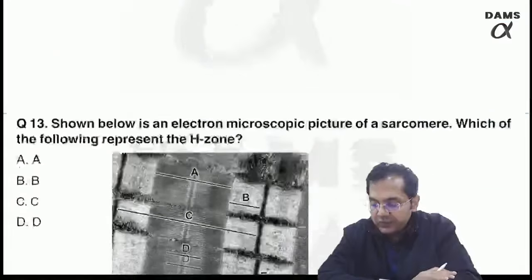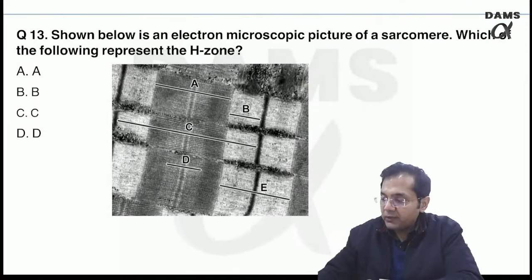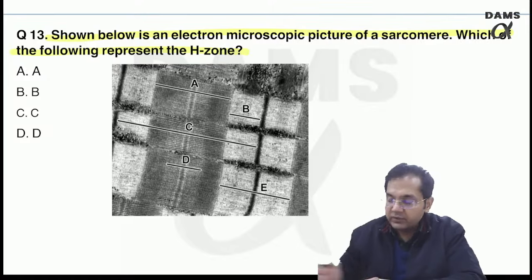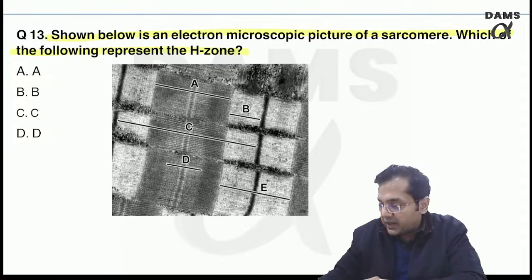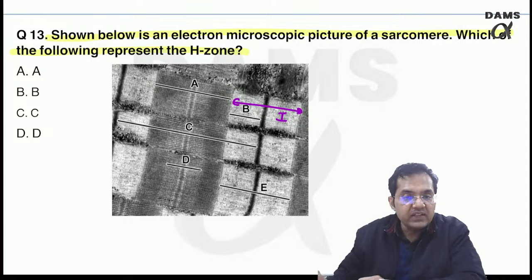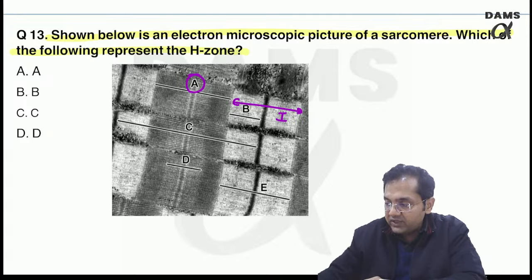Moving to question 13, shown below is the electron microscopic picture of a sarcomere. Which of the following represents the H zone? Remember, how do you approach this question? That is very important. The lighter area is always the I band. So this is the complete I band. So B is the half I band. The darker area is the A band. So this entire one is my A band. In the middle of the darker, we have a lighter area, which I am asking you in this question, which represents the H zone.